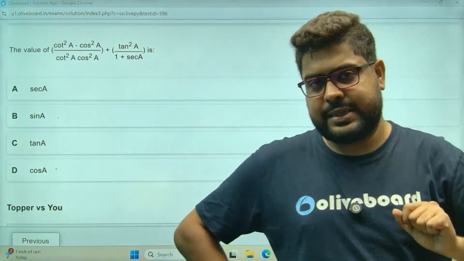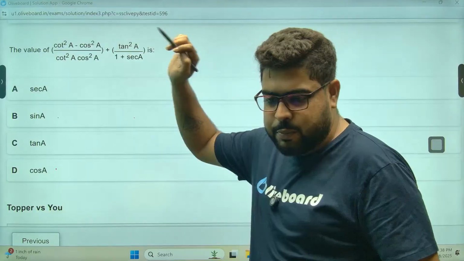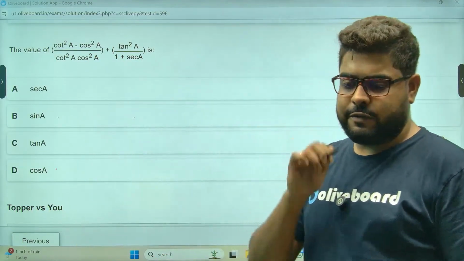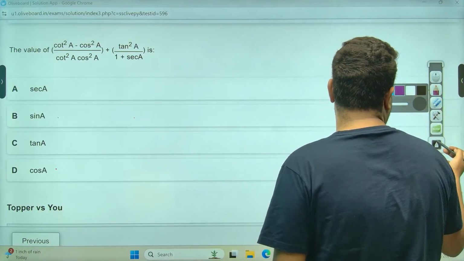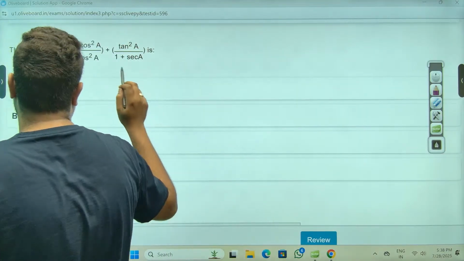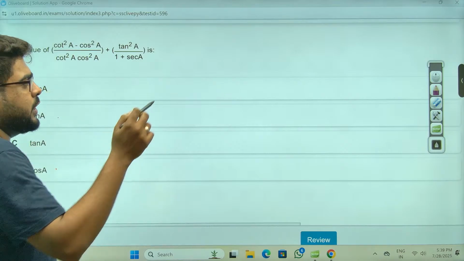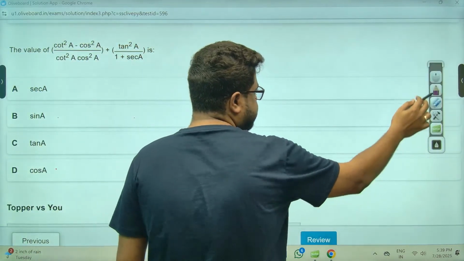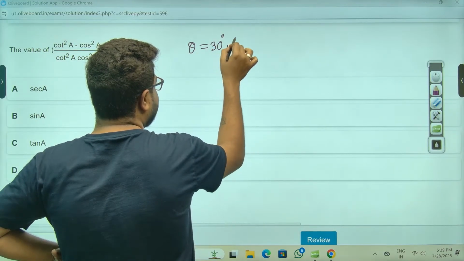Let us stick to the basics. I told you, if you see these two are there, like by putting any value, two options are giving you the same answer. It's better to avoid that. So let's not put theta equal to 45 degrees. Let's put something else. Again, sir, one thing: I cannot put 0, and 90 also I cannot put. So why, sir? I told you, the safest values are 30 and 60, sir, always.